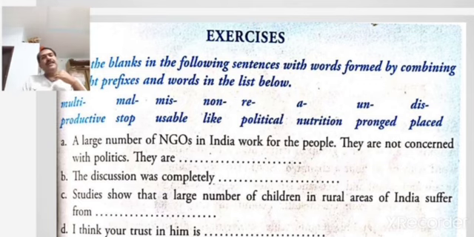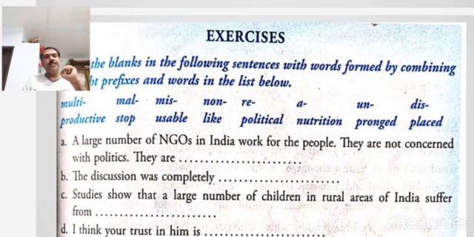What is the second one? Keep thinking, I will come back to that. And what is the fourth one? I think your trust in him is wrong. Your trust in him is wrong. So that is called misplaced. Your trust in him is misplaced. You are not placing the trust in a proper person. And what is the second one?